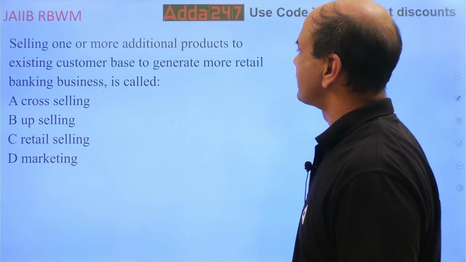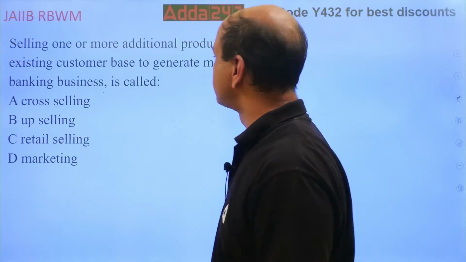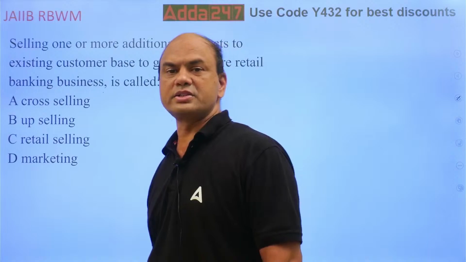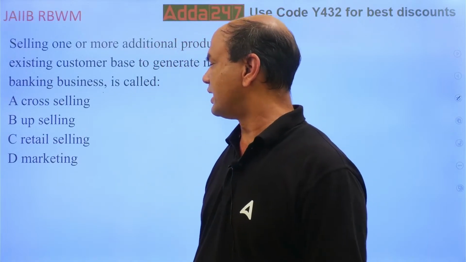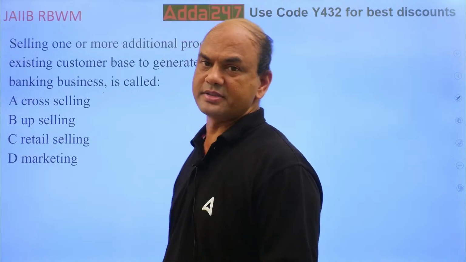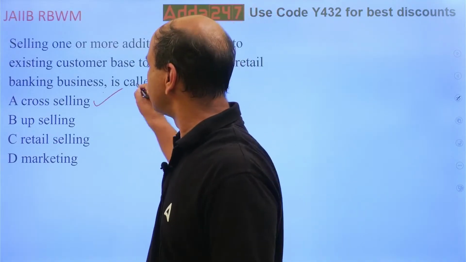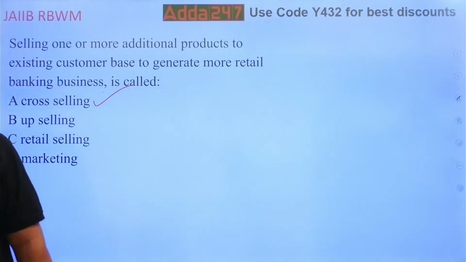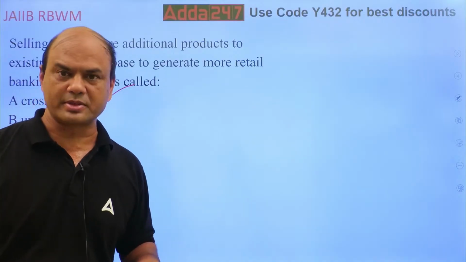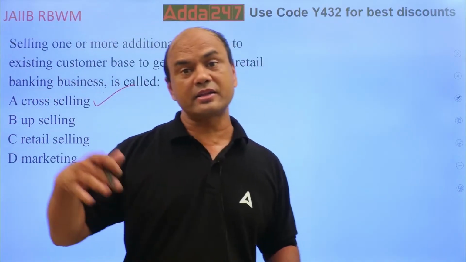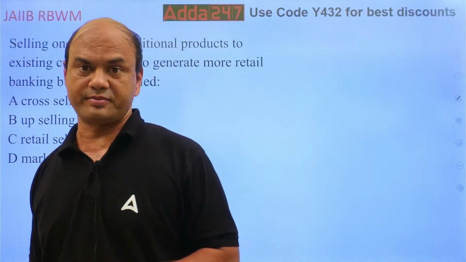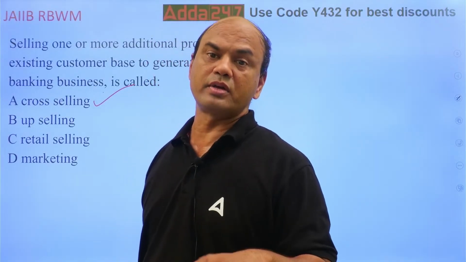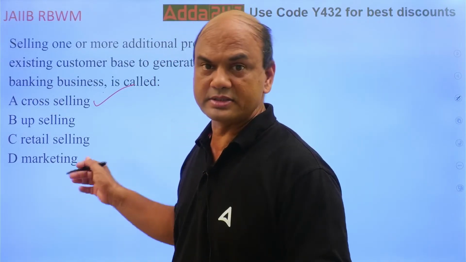Selling one or more additional products to existing product customer base to generate more retail banking business is called as what? Cross-selling, upselling, retail selling and marketing. Think fast. It is cross-selling. Kindly note there are 2 terms. One is upselling and cross-selling. Cross-selling means selling various products to the same customer. And upselling means upgrading the customer. Okay, upgrading. So upgrading means what? This customer, if he is having a Jan Dhan account, I will upgrade him to regular account. So that is upgrading.